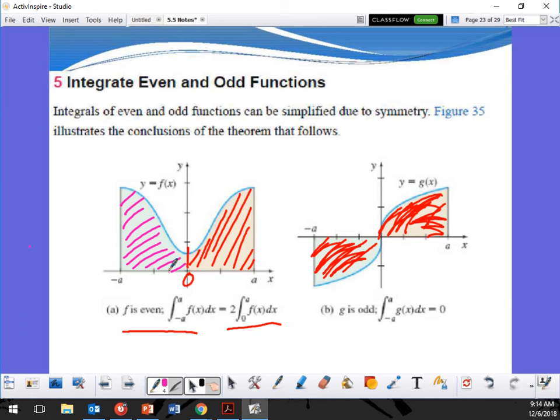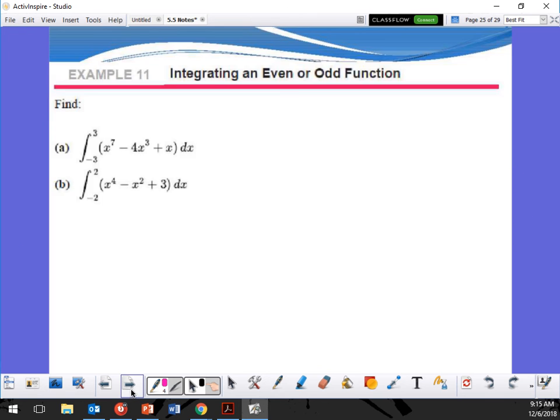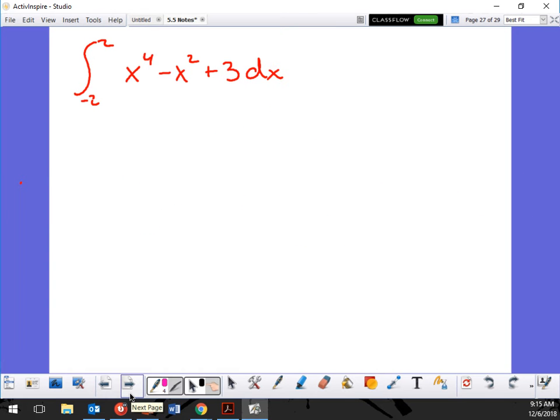So this one with the negative x values is going to mess you up. That's why we need to account for the positive areas. We're folding this in half because of that. So from here at 0, this one's going to be in between. Now we're going to change it to be 2 times the integral from 0 to 2 of x to the 4th minus x squared plus 3 dx. I want black today. In my emo phase.